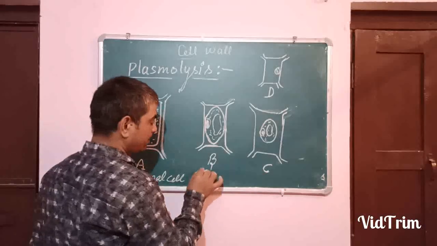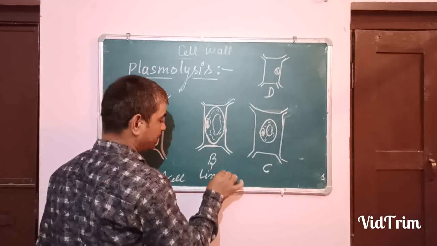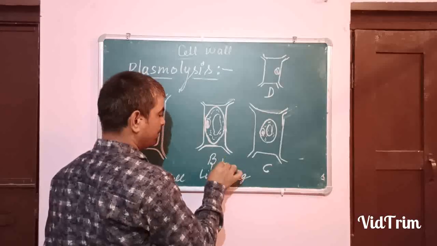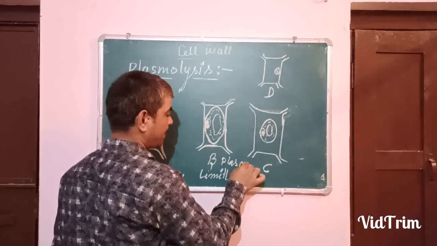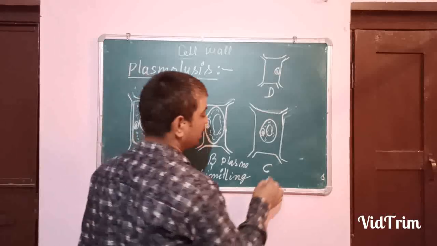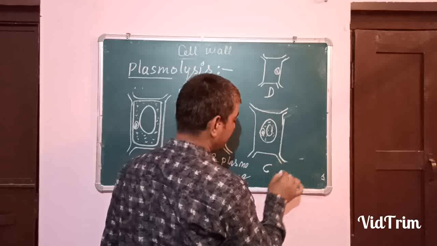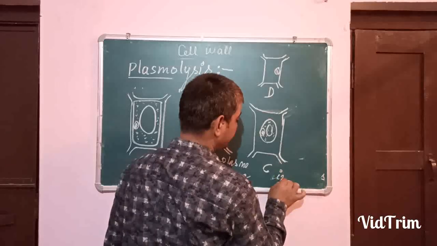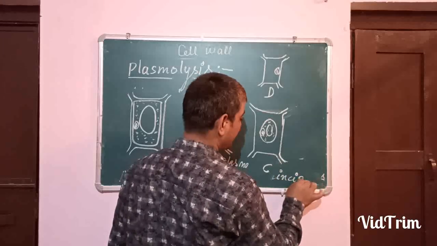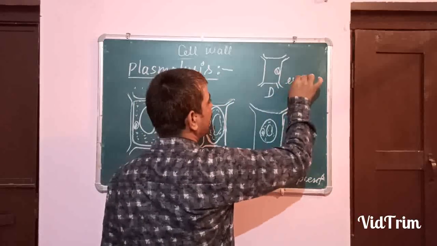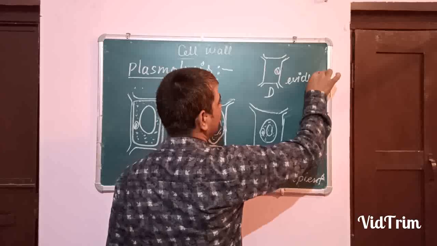This cell is showing the limiting plasmolysis. This cell is showing the incipient stage, and this is showing the evident stage.